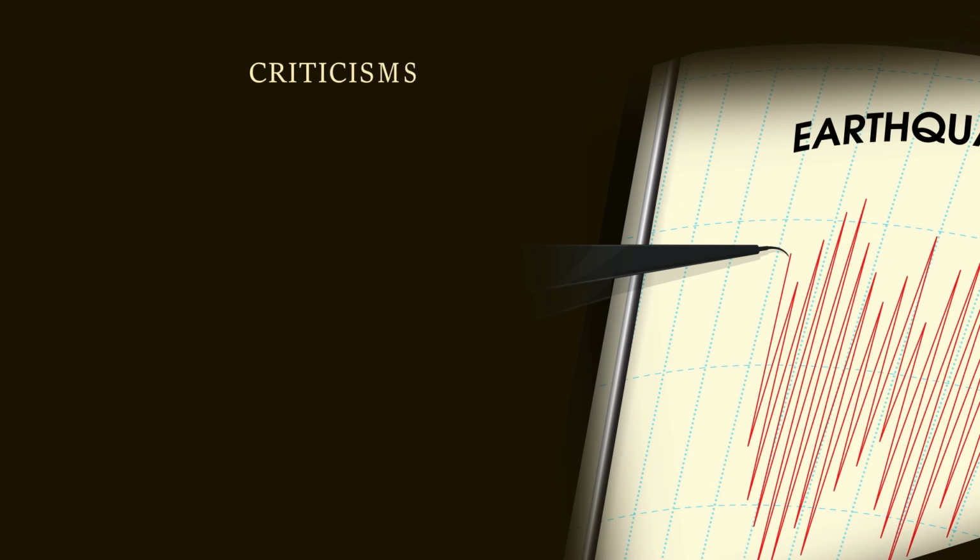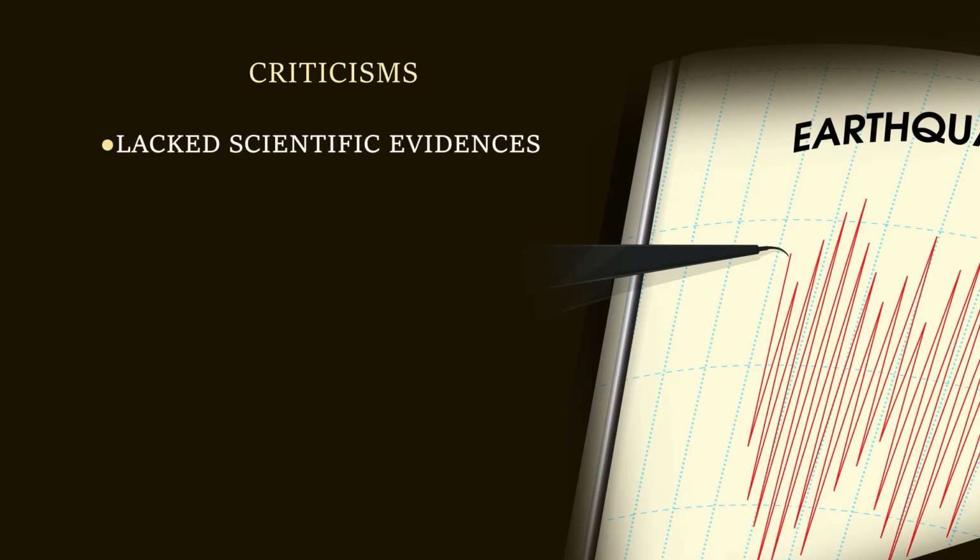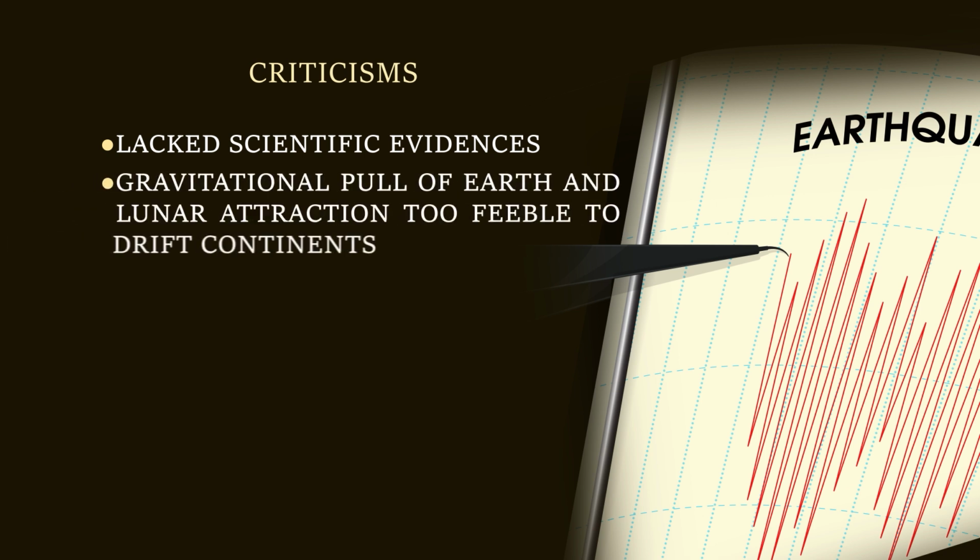Now, what are the criticisms that arose against this theory? Many scientists and scholars said that this lacked scientific evidence, as the gravitational pull of Earth or lunar attraction were too feeble to drift the continents.